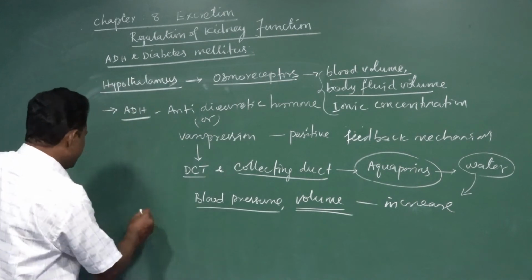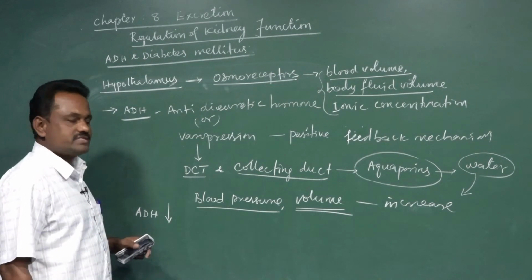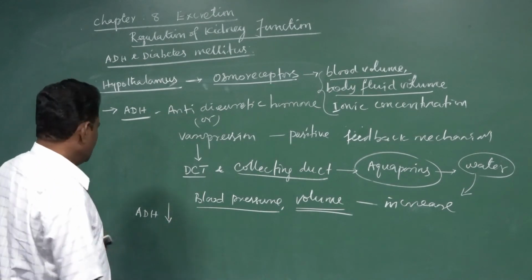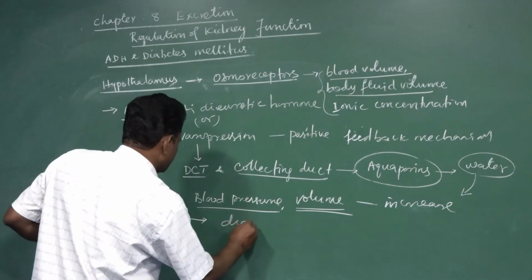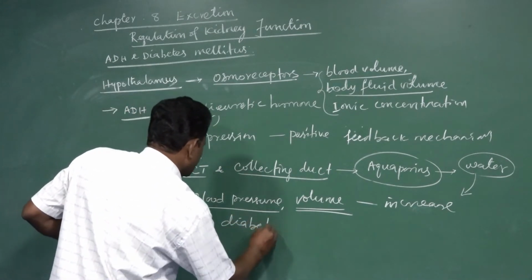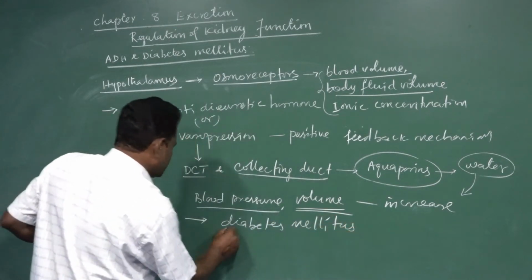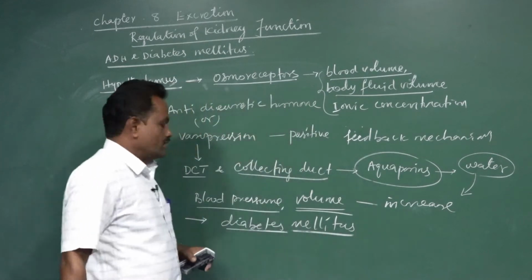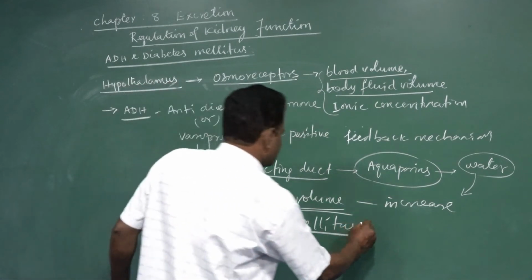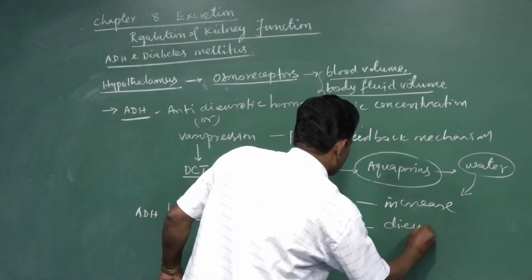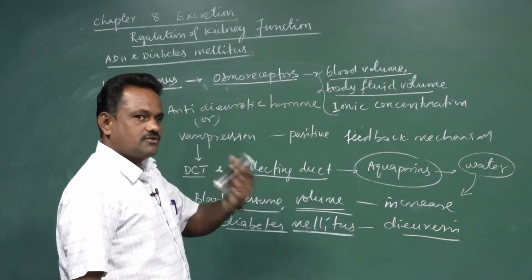Suppose the ADH hormone secretion is deficient, that leads to a condition called diabetes insipidus. It is nothing but the loss of more water through urine. That condition is also called diuresis. Diuresis means loss of more water.